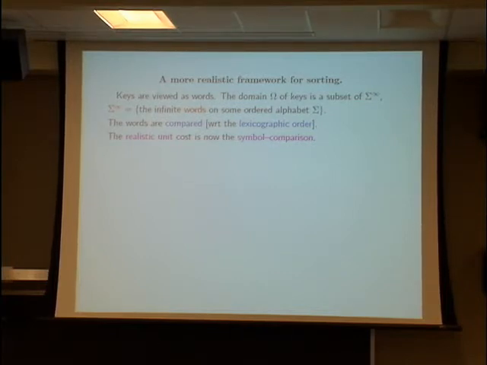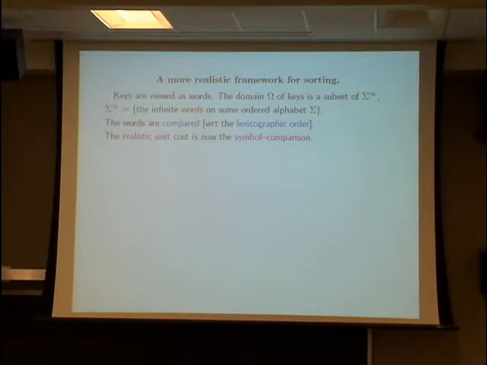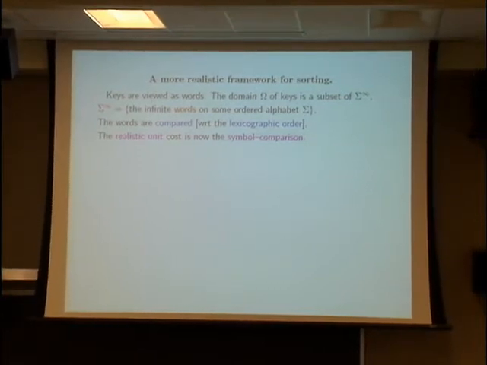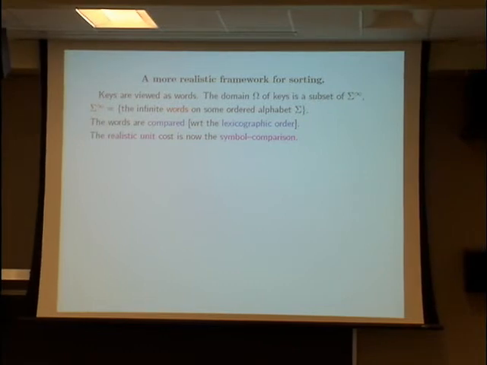And the words are built on some alphabet, sigma, and the keys are viewed as infinite words on some alphabet. And of course, the alphabet must be ordered because we are interested in sorting. Now, the words are compared with respect to the lexicographic order. This means now that the realistic unit cost is no more the comparison between keys, but comparison between symbols.